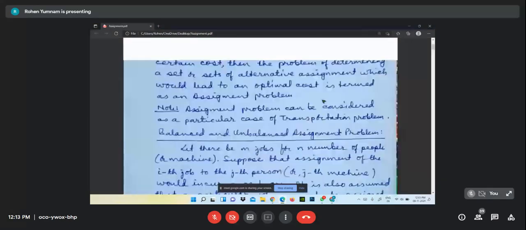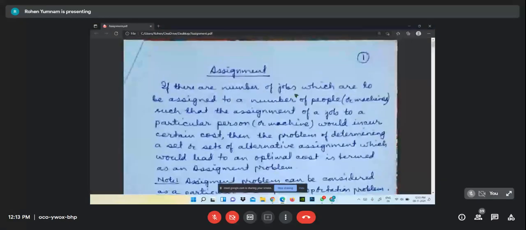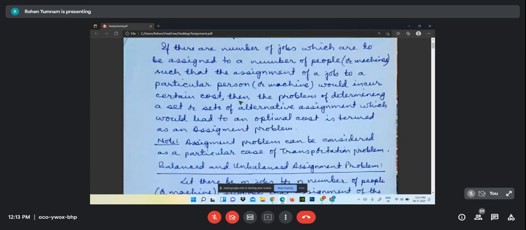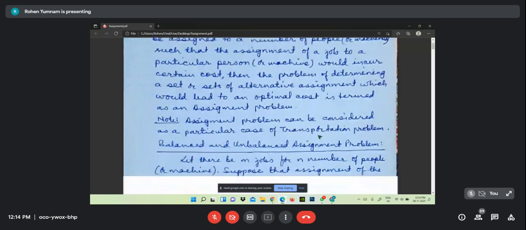Let us start from the problem. See, let us read together. I think most of you might have studied it, but let us read together. If there are a number of jobs which are to be assigned to a number of people or machines, such that the assignment of a job to a particular person or machine would incur a certain cost. Cost means what we had written within the box. Then the problem of determining a set or sets of alternative assignments which would lead to an optimal cost. Optimal in our case is minimum cost. Optimal cost is termed as the assignment problem.